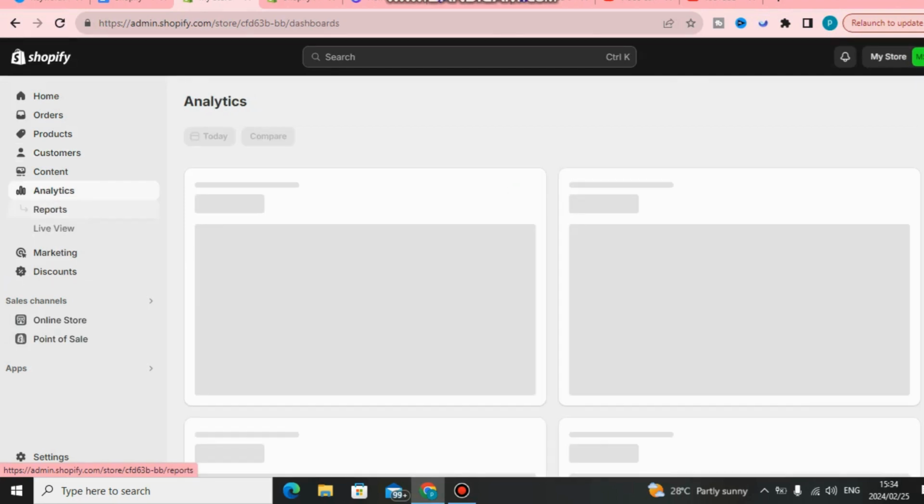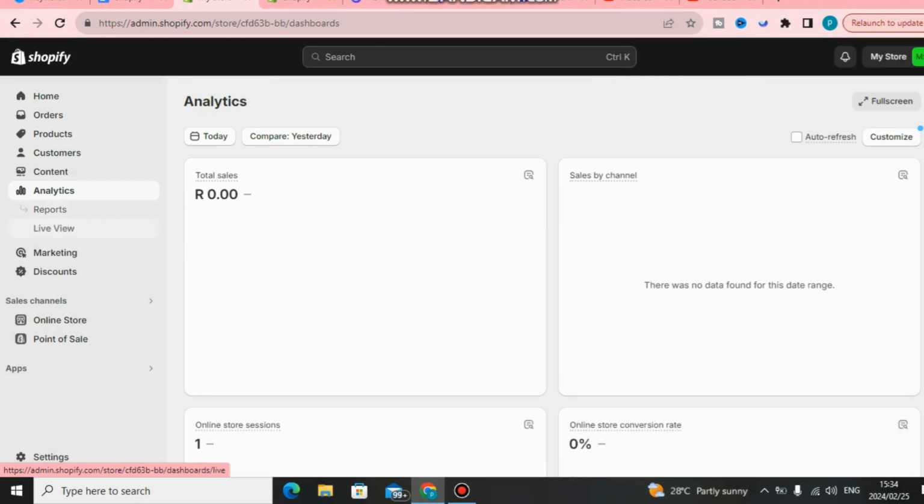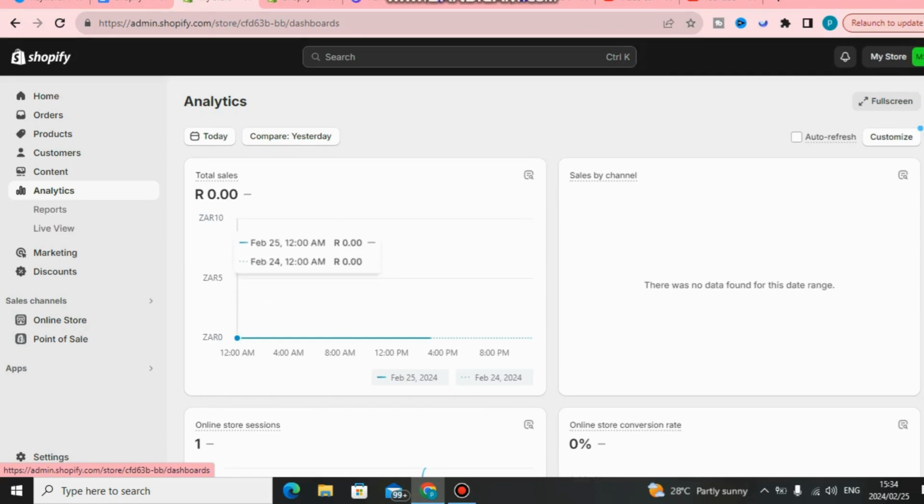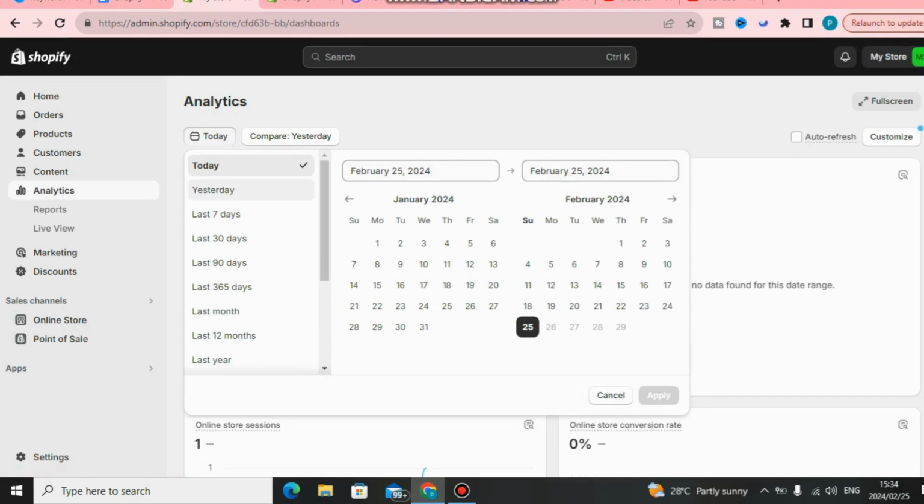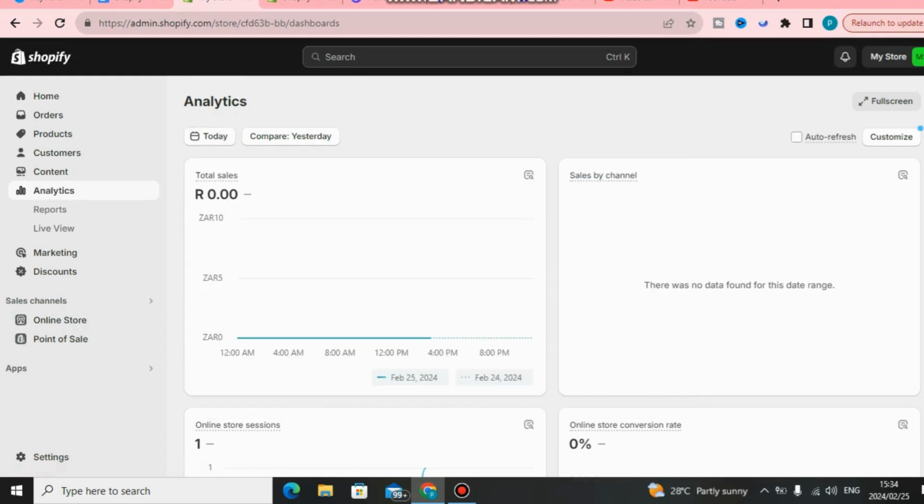What I like about analytics is that Shopify gives you much more analytics on how your store is performing, guys. Like for today, how many total sales you have, or you can change the date, maybe for yesterday, the last 7 days or last 30 days. All of those things you can customize.